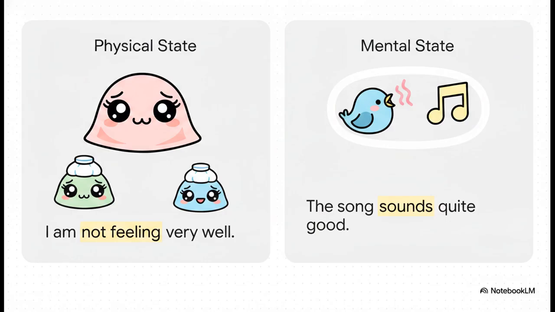To wrap up exercise 1.1, let's analyze questions 7 and 9. In 7A, the texture of a shirt is an unchanging attribute. It feels like silk. But human health? That is highly temporary. In 7B, I'm not feeling very well perfectly captures a temporary bout of illness.